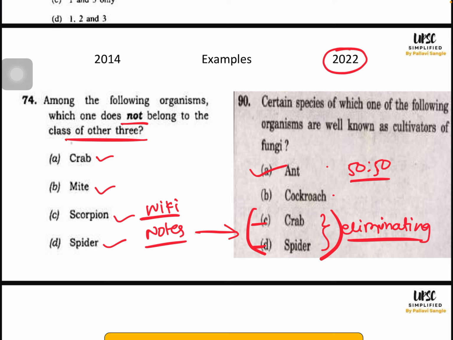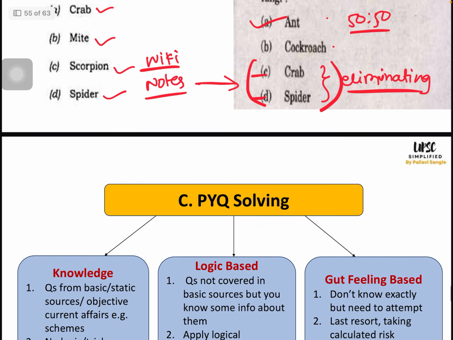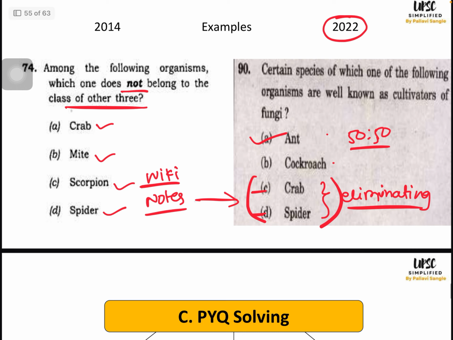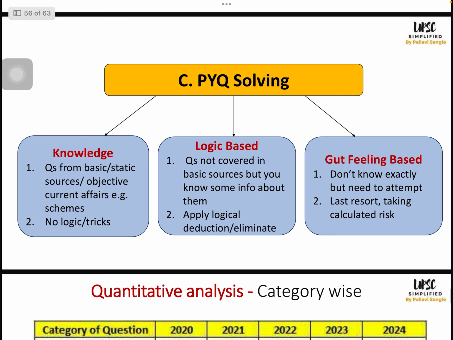But how is it going to help me unless I prepare the content for them? Then only I will be able to solve it. ठीक है? So not just analysis, but content preparation is important. And then this content preparation helps you in solving the answer. This content preparation helped me in solving this answer. So PYQ solving is the natural byproduct of PYQ analysis and PYQ content preparation.